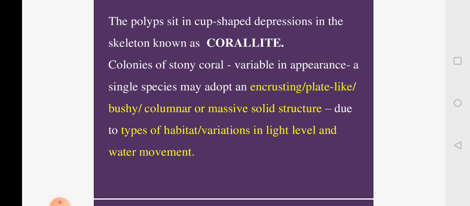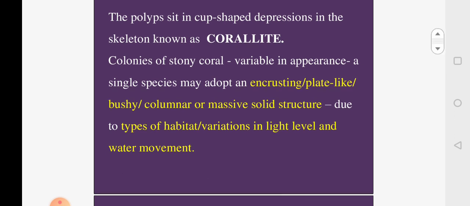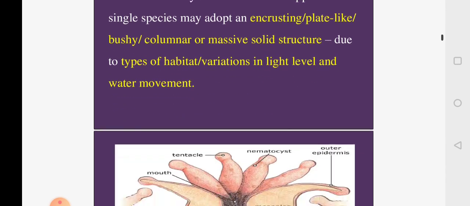So depending upon where it is located in the depth of the ocean, the amount of light entering the habitat, and also the water current, all these three will decide the nature of the coral built by these polyps.